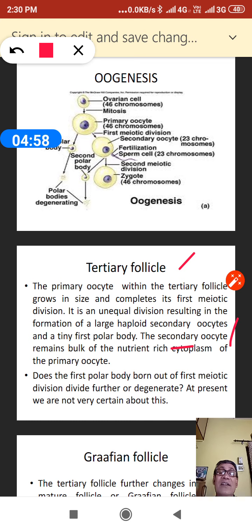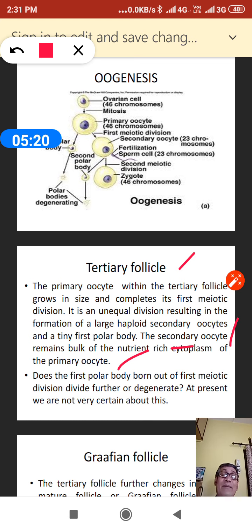Beforehand the primary follicle has the primary oocyte, the secondary follicle has the primary oocyte, and the tertiary follicle has the secondary oocyte now.